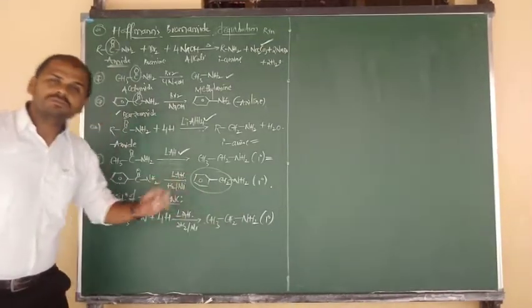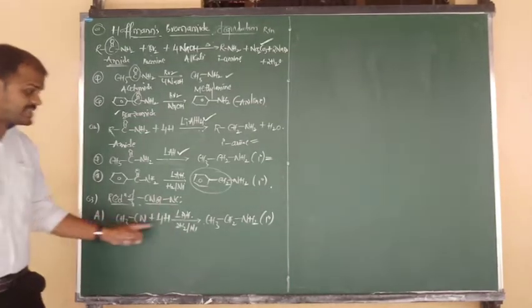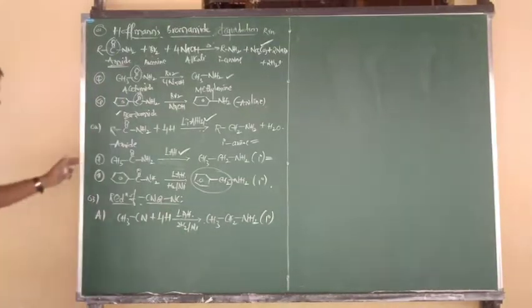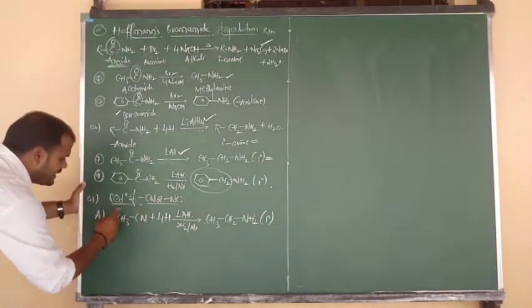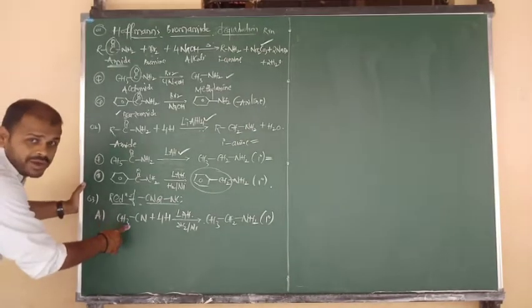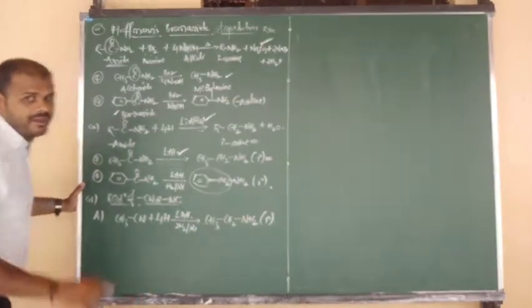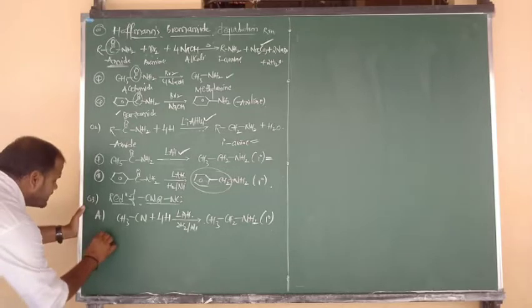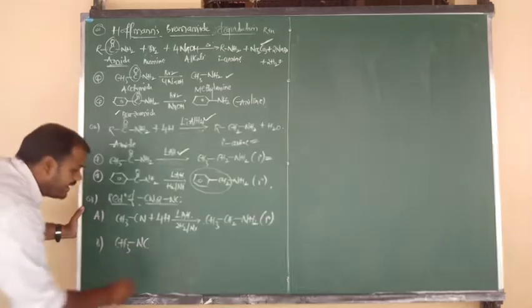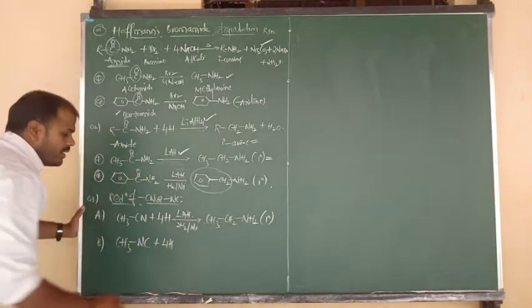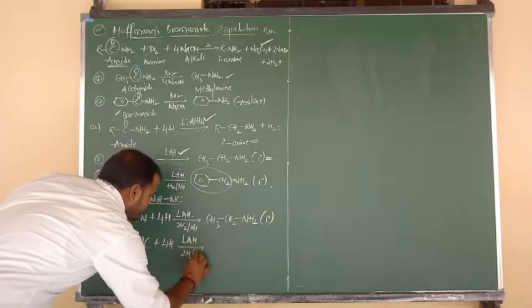Ethyl cyanide upon reduction gives propylamine. एक carbon बढ़ते जाता है बेटा. क्यों? Because of CN, that C changes into another CH2 form. Good. So acetonitrile or methyl cyanide upon reduction gives primary amine. First, suppose in case of benzene, in place of CH3 I am going to write benzene. यहाँ पर भी क्या लिखना? Benzene. Means you are getting what? Aniline? No beta. Benzylamine. Try to focus like that. Good. So the next example is nothing but CH3 bonded to NC, methyl isocyanide. Again the same thing, upon reduction. Reduction takes place using lithium aluminium hydride, and also we can do catalytic hydrogenation.